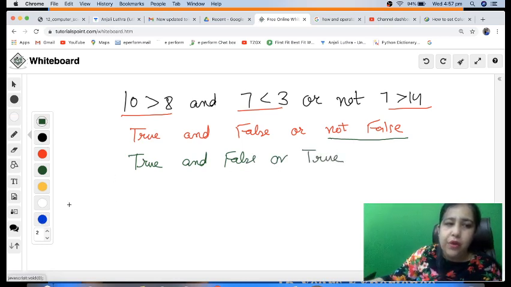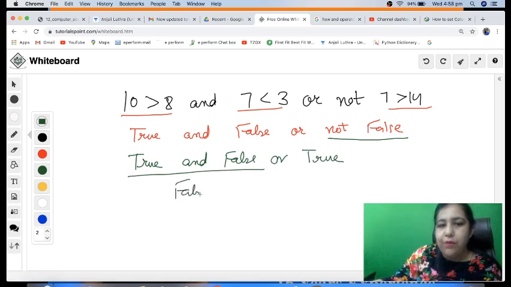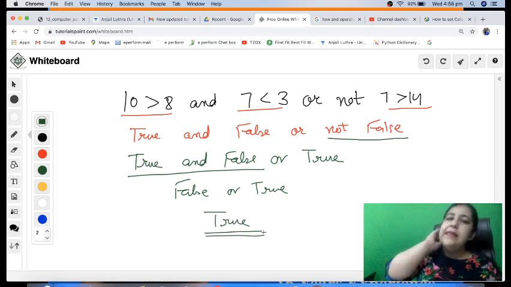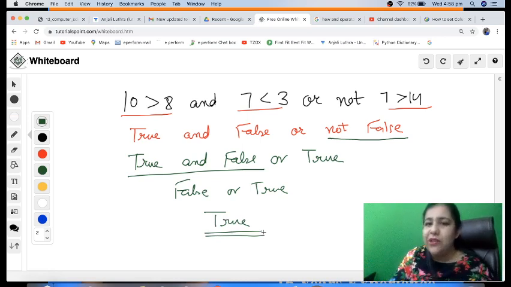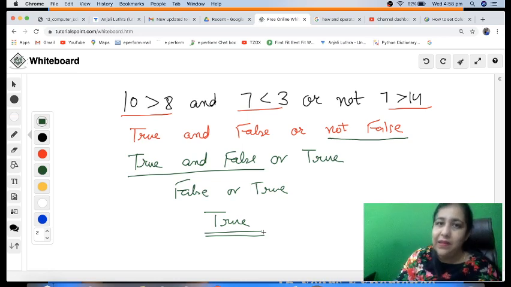Then you have to solve and. So this will be solved first. True and false is going to be false, or true is left. False or true is true. So your final answer comes as true. That's how you have to solve this. Whenever you get certain expressions, be it arithmetic or Boolean, always solve them in steps like this. You will never make a mistake. You'll always get the correct answer. Together they form a question of 2 marks, and if you're doing it properly, these 2 marks are yours. And this is a question which comes every year, believe me.